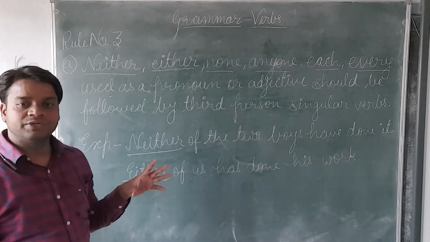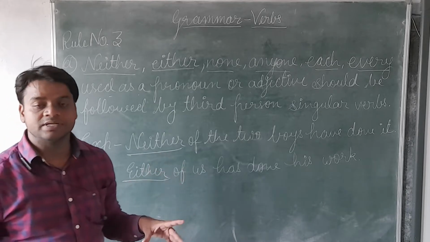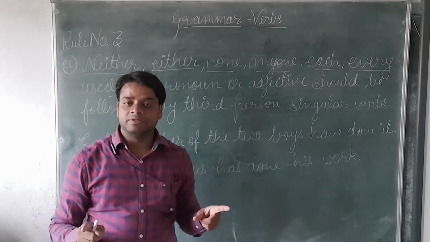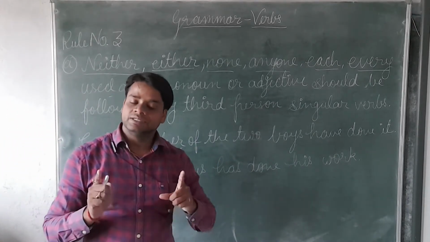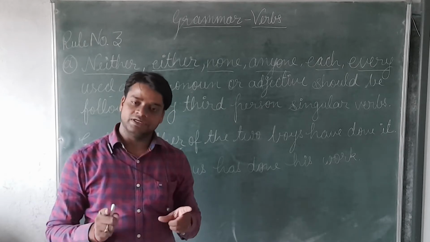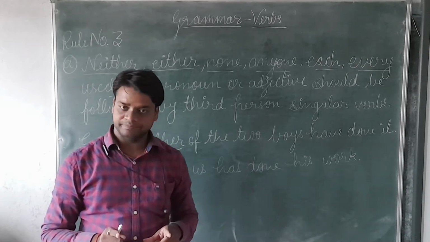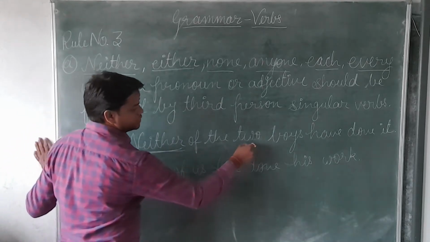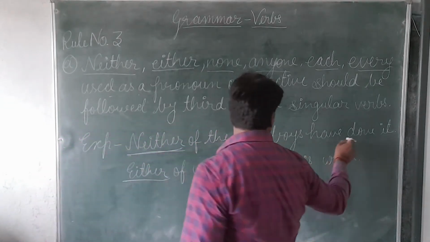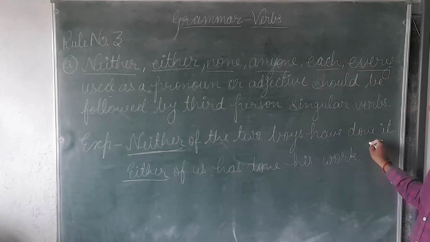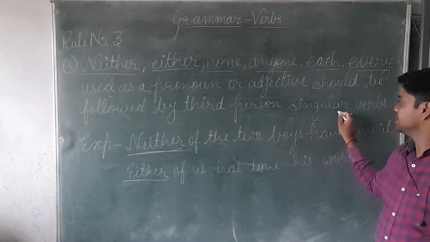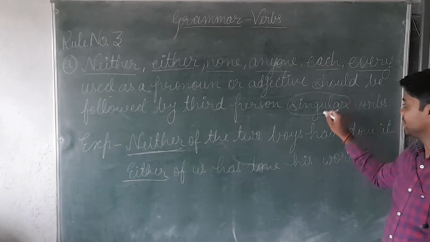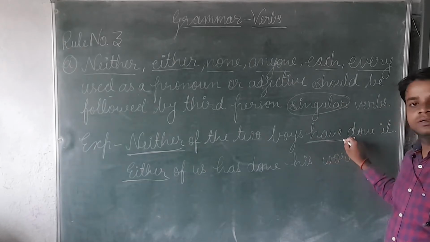we have to use the verb according to the third person, and we always remember that we always use a singular verb with a third person singular subject. So look here: neither of the two boys had done it. According to this rule we have to use a singular verb, but this is plural.